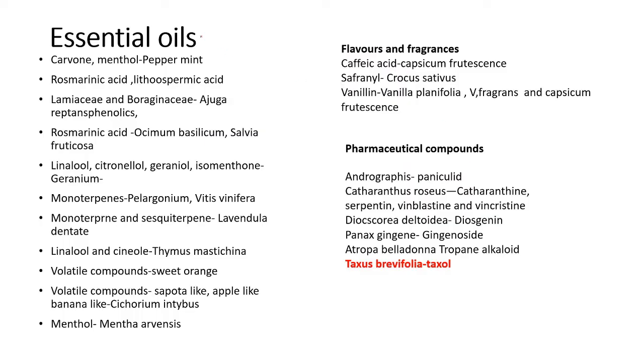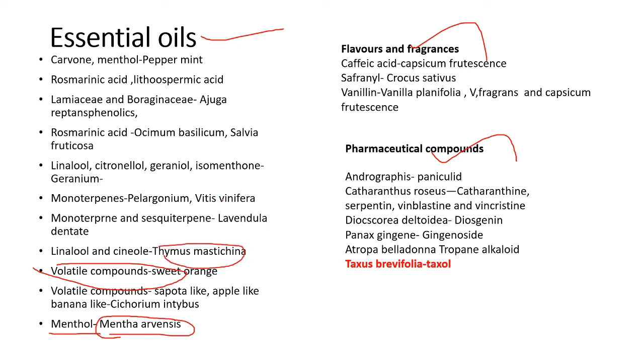And also essential oils, flavors, fragrance and pharmaceutical components. Take different kinds of essential oils: rosmarinic acid from rosemary plants, Ocimum basilicum, Salvia officinalis, and menthol from Mentha. Sweet orange has volatile components like linalool and cineole. Vitis vinifera has monoterpenes. Peppermint has carvone and menthol. Vetiver is also used for fragrance.